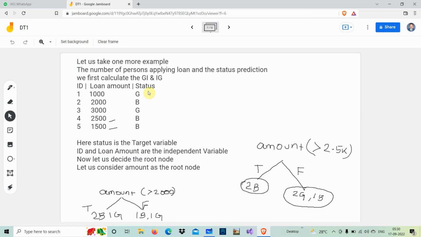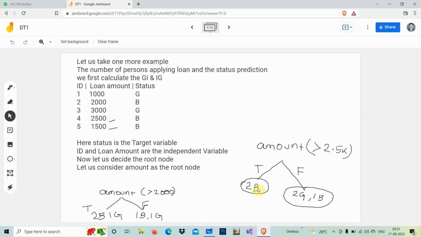Now let us decide the root node. Assuming that we are using only the amount for the root node, I am initially going for the people applying for more than $2,500, or 2.5k. So amount greater than 2.5k. Now you can see the condition: if the condition is true, that means the loan amount is more than or equal to 2.5k, some bad or good will come here. If it is false, that means the remaining are good. Assuming that, I am not sticking to this one, so I am taking that if the amount is 2.5k and more, there are two bad.